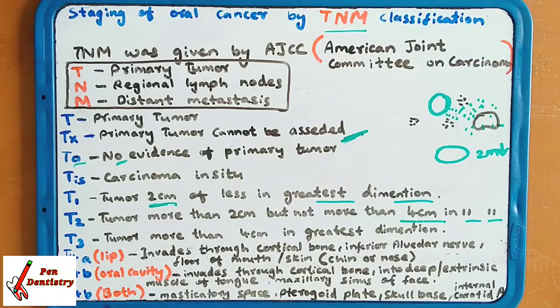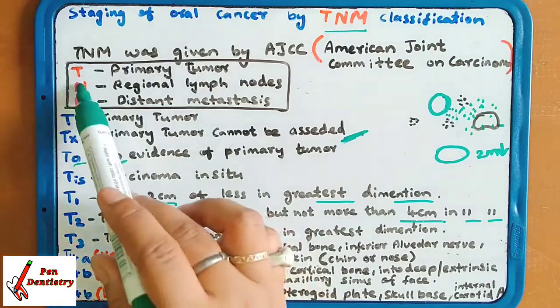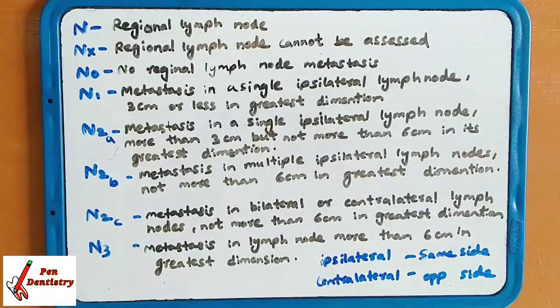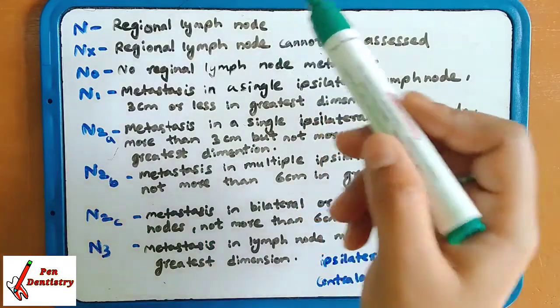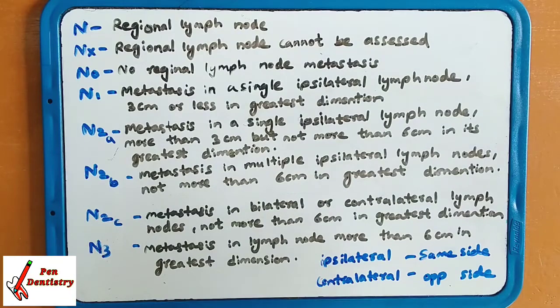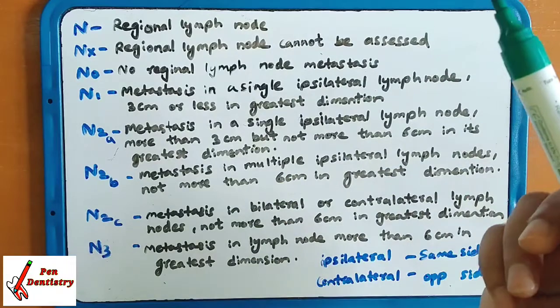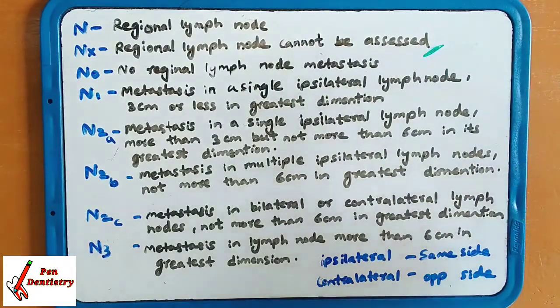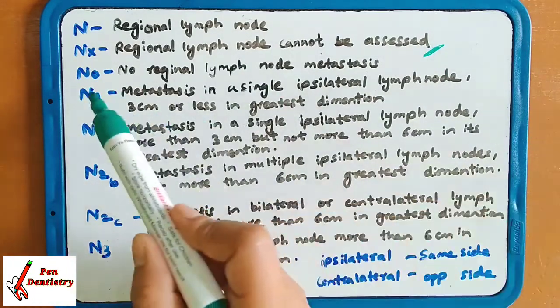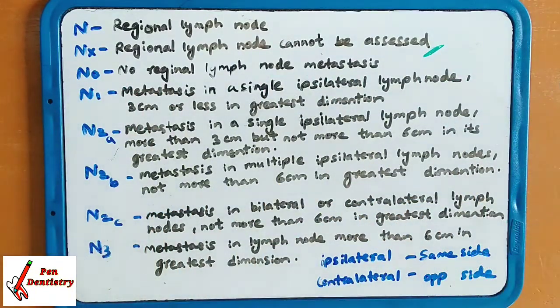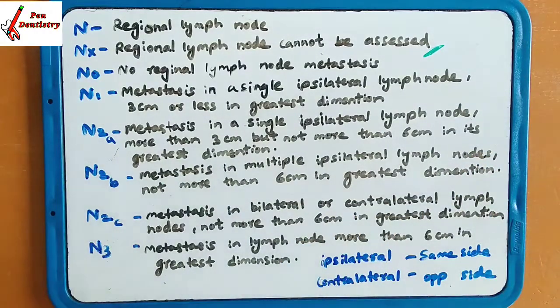Now we will go for N. T is done. Now we will go for N. The same thing applies for N. N is for regional lymph node, the lymph node which is present around the tumor. NX is regional lymph nodes cannot be assessed. That means there is no evidence of regional lymph node. N0 is no regional lymph node metastasis, it is sure that there is no regional lymph node metastasis taking place.